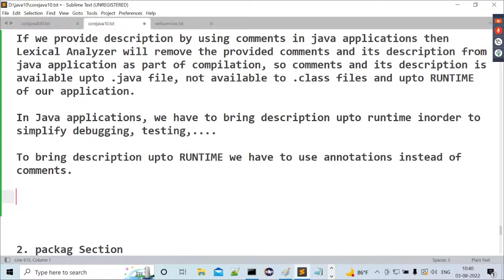Right, so after completion of this annotations part, immediately we have another question. What about this question, guys?